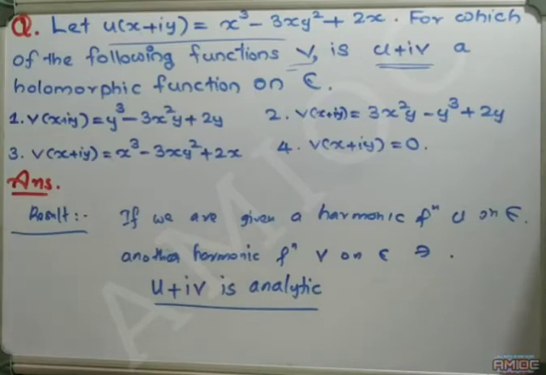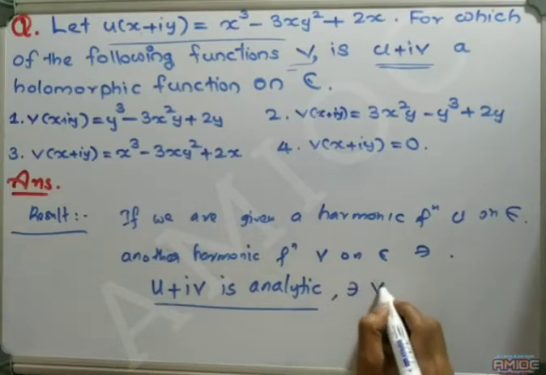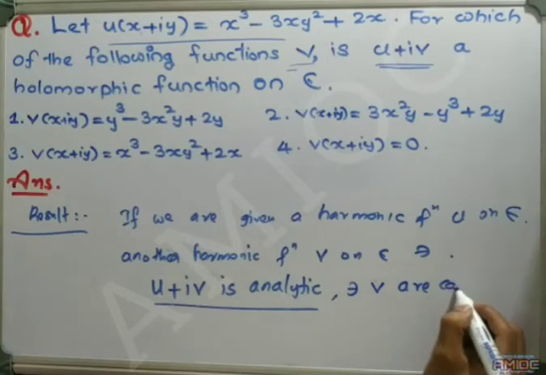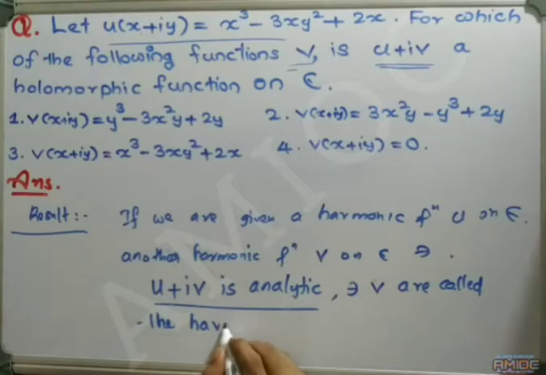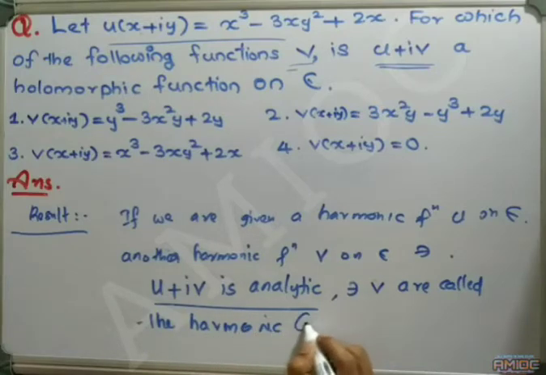Therefore, in this question, we are asked to find a function v such that u plus iv is analytic. Such functions v are called the harmonic conjugate of u. Therefore, we need to find the harmonic conjugate of u.